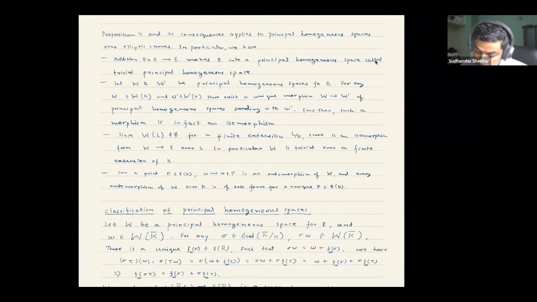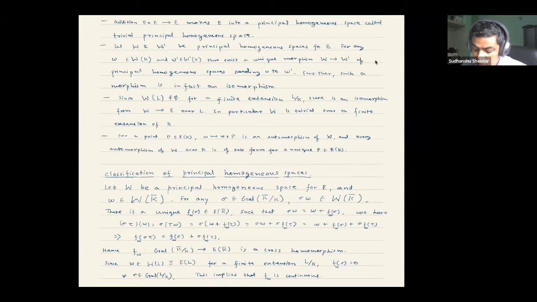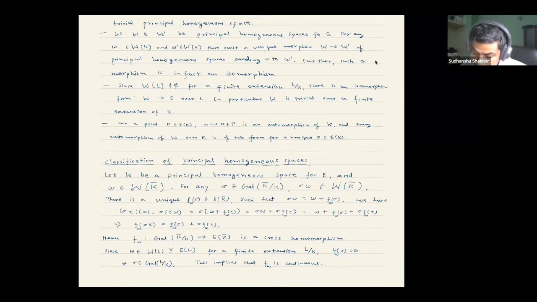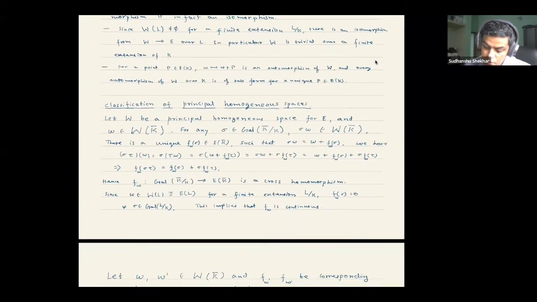And there will always be a finite extension on which W has a point, the extension where it becomes trivial. There were similar properties for sets, and we will be using them in the classification of principal homogeneous spaces.